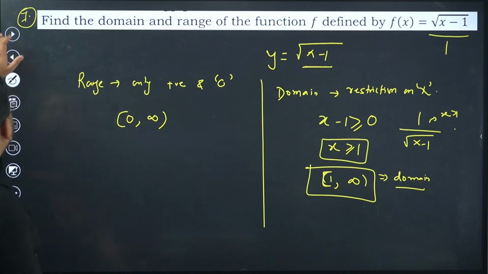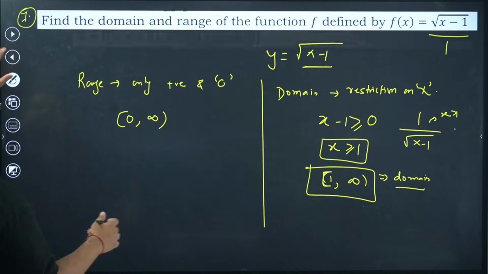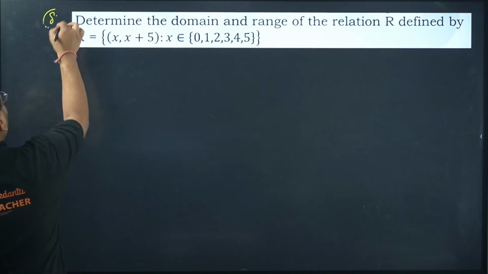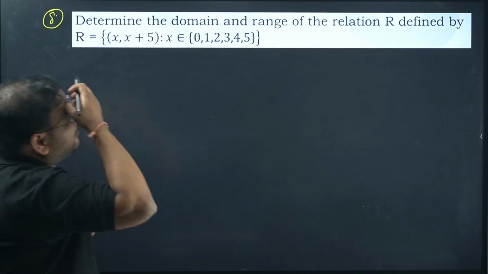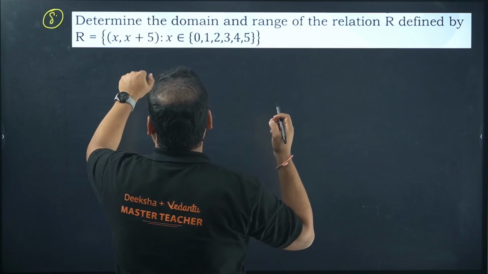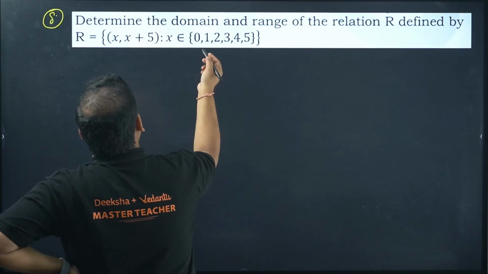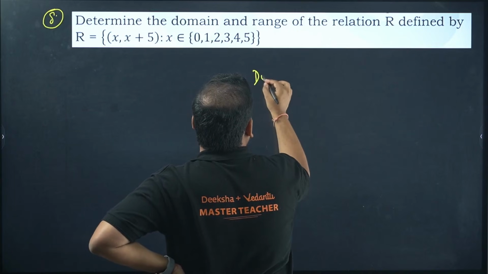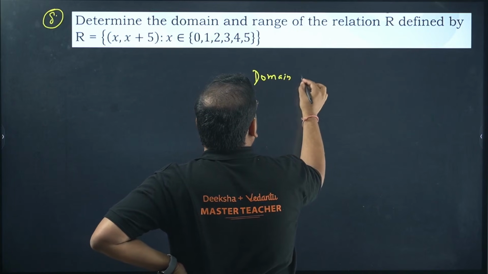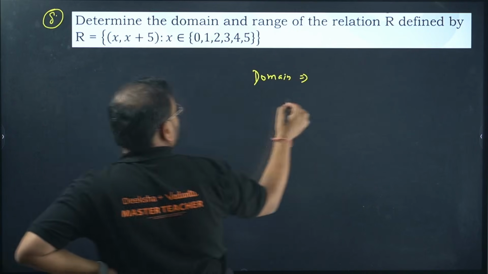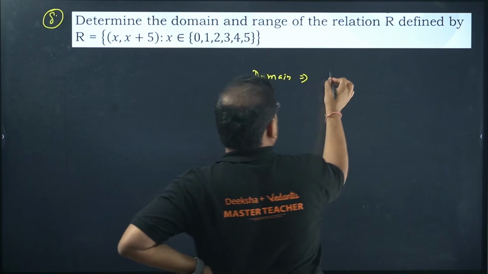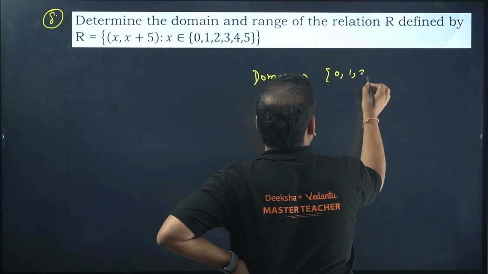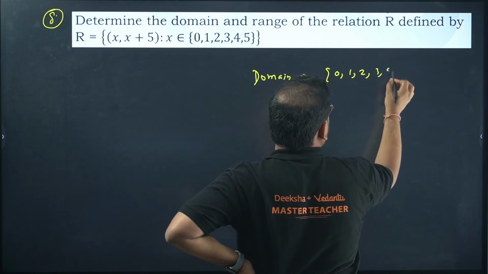Okay, question number 7 was done. Now 8. Determine the domain and range of the given relation. Domain is already given, right? What is domain? All the x values. Where does x belong to? This value, meaning 0, 1, 2, 3, 4 and 5.